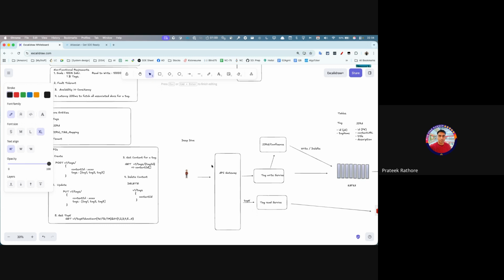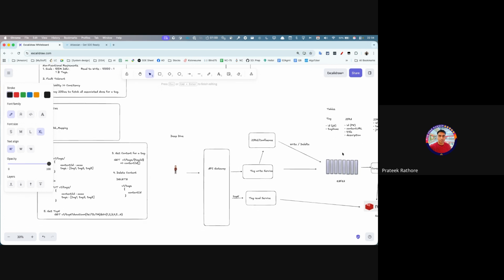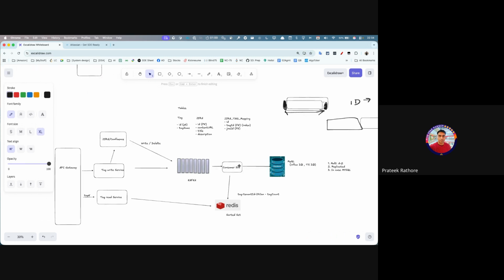we pass on the tags, saying that these are the tags that have come for this content document. So this consumer service actually creates an entry. Or in fact, Jira has already created this entry, and these are the tags associated with this content ID.